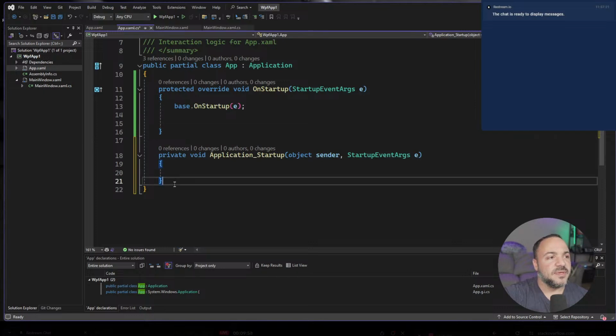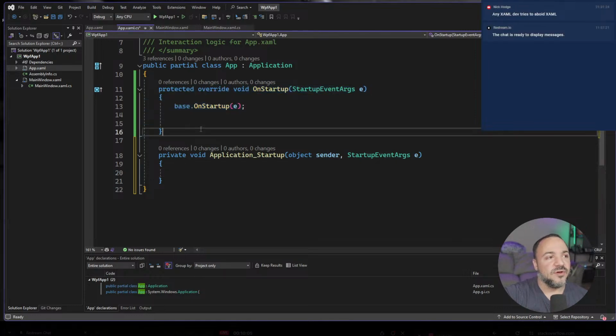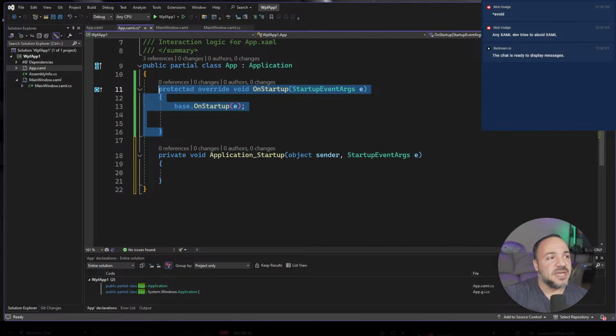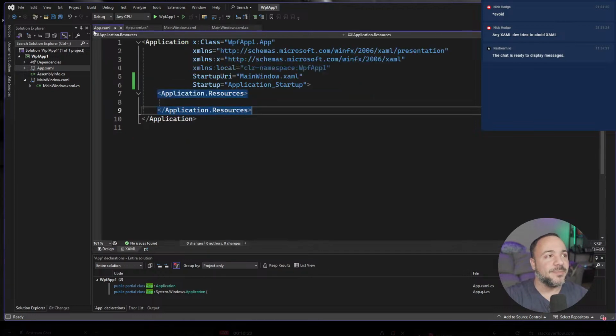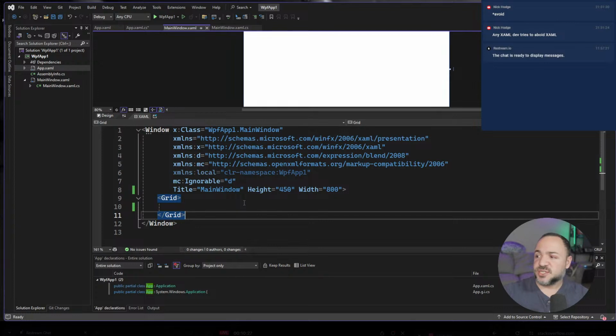So for example, if we want to be able to go test any of the code that's inside of here, or even if you were to put it in the code behind here, any XAML dev tries to avoid XAML. Yeah, that's the reality. So the problem is that if you end up having your code that you want, like your business logic or anything that you're interested in testing, and you're coupling it to the UI components. So again, like on this window, for example, the more stuff that you put directly into your UI controls, the harder of a time you have.